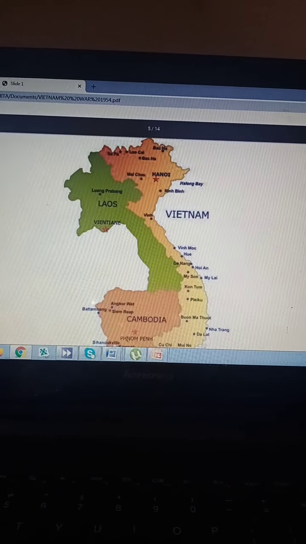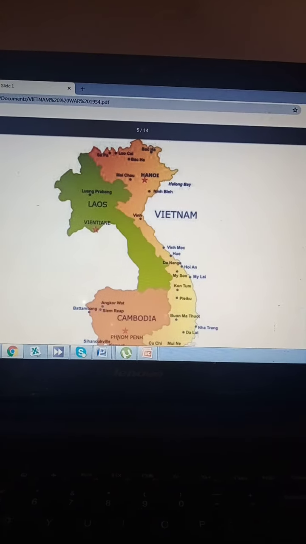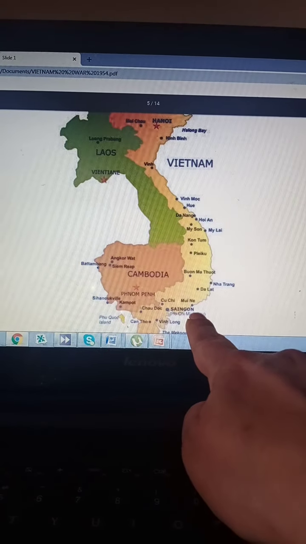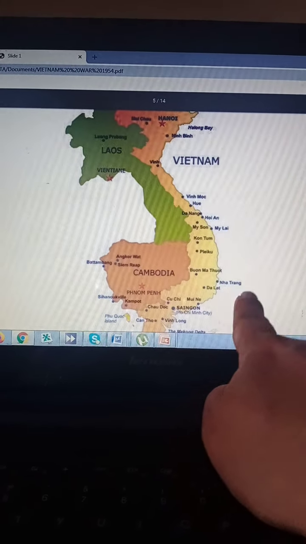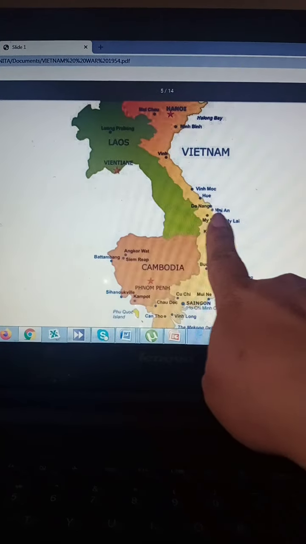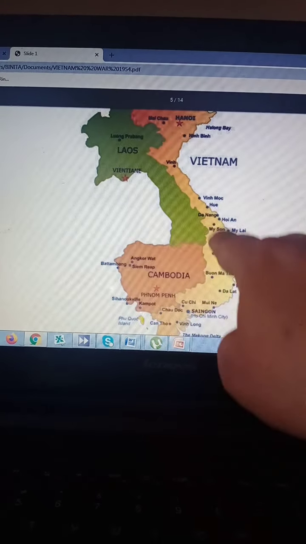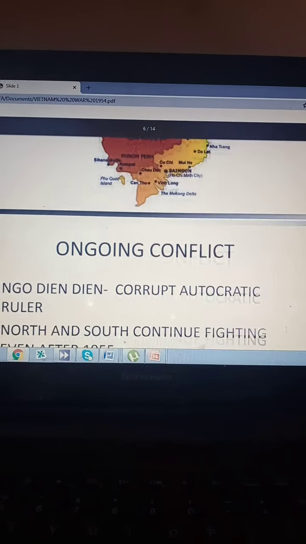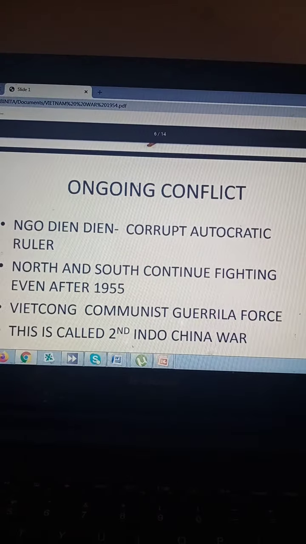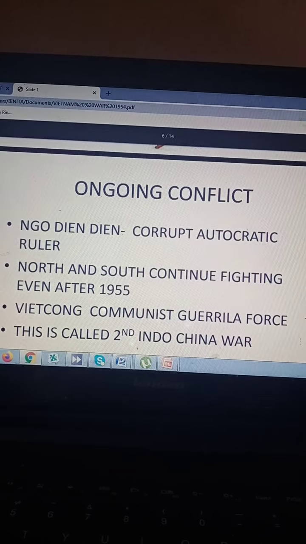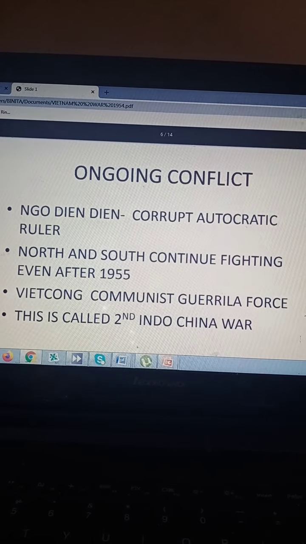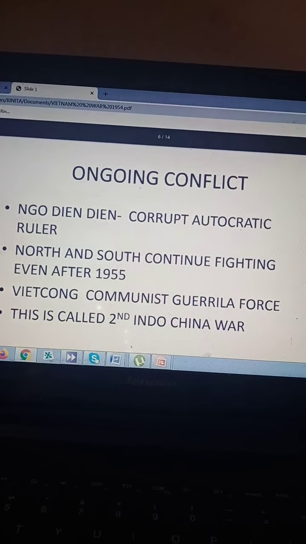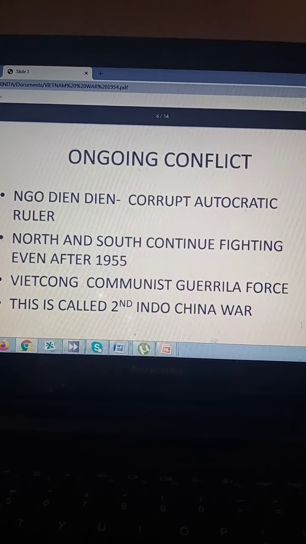Now you can see the capital of North Vietnam is Hanoi, and the capital of South Vietnam is Saigon. In the middle, a line along the latitude separates North Vietnam and South Vietnam. As I said, the Geneva conference still did not bring peace between the two states. You still had ongoing conflict here. As I said, it becomes a battleground for your Cold War.